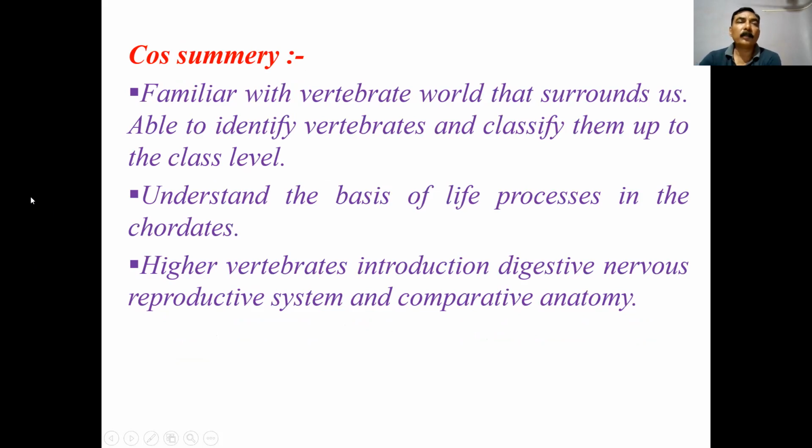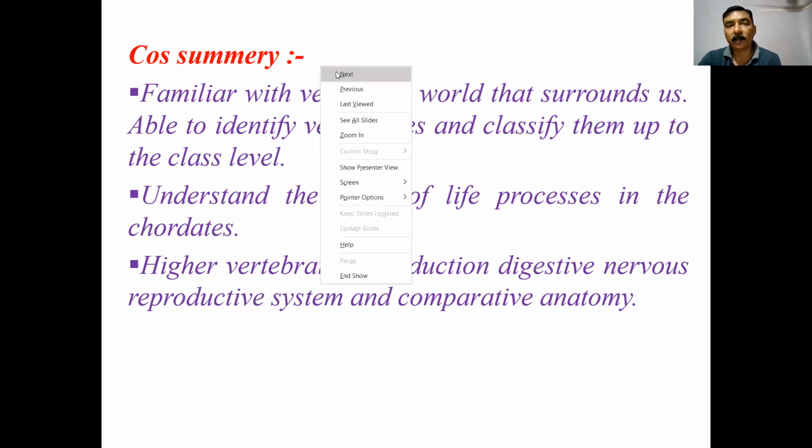Then the course outcome summary. Familiar with the vertebrate world around us, able to identify vertebrates and classify them to the class level. Understand the basis of life processes in the chordate. Higher vertebrates introduction, digestive, nervous, reproductive system, and comparative anatomy. This is the course outcome of this particular paper in semester third, paper 1.